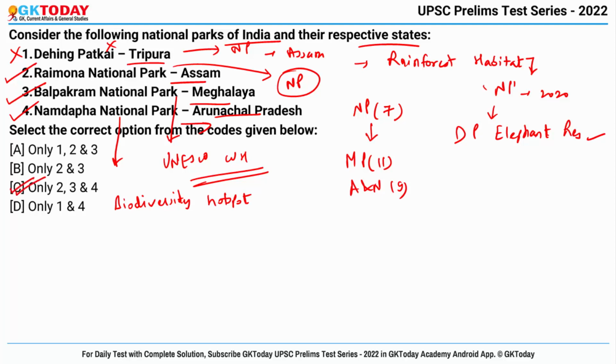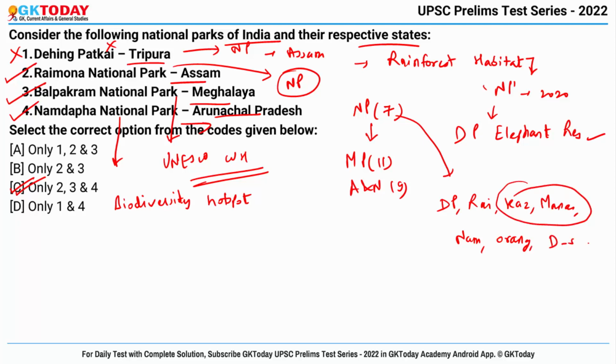Now which are the 7 national parks of Assam? It is Dehing Patkai, then Raimona, and Kaziranga, then Manas, Nameri, Orang and Dibru Sakhova. Important thing is Kaziranga and Manas are the UNESCO World Heritage Sites as well.